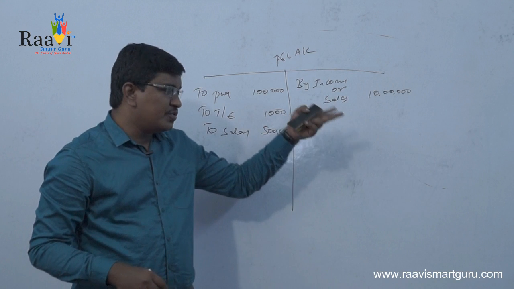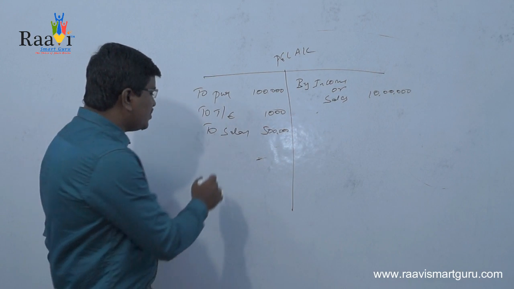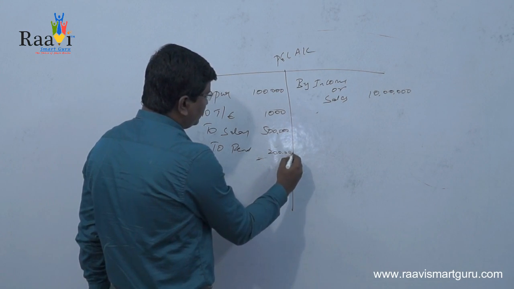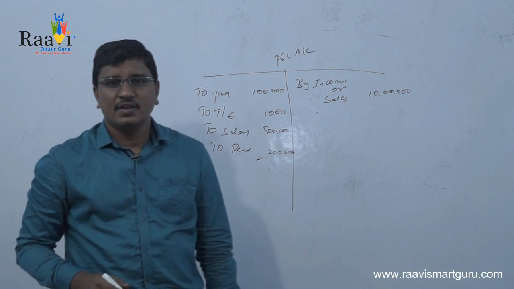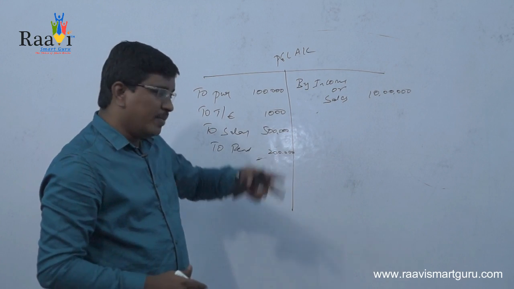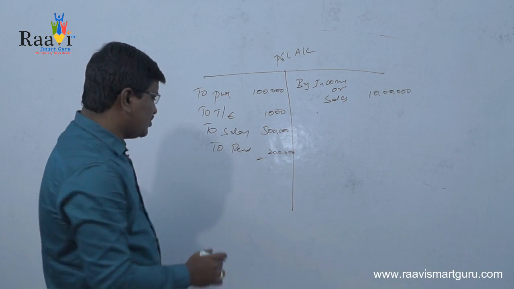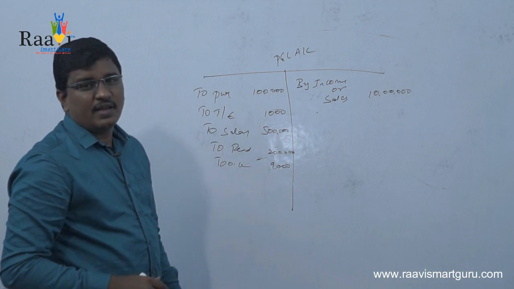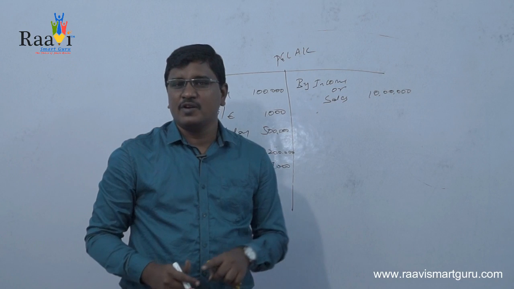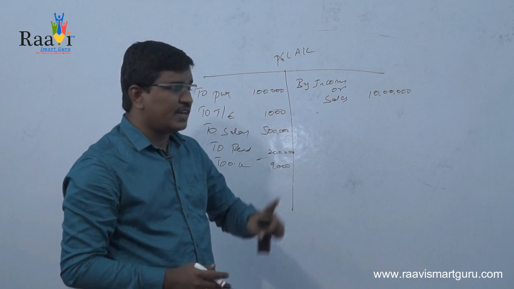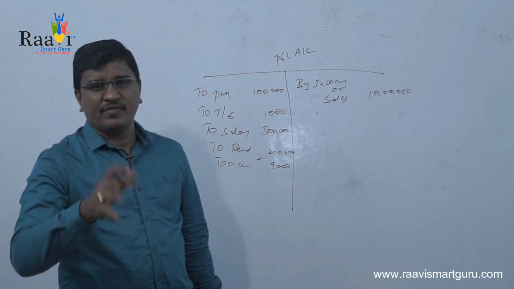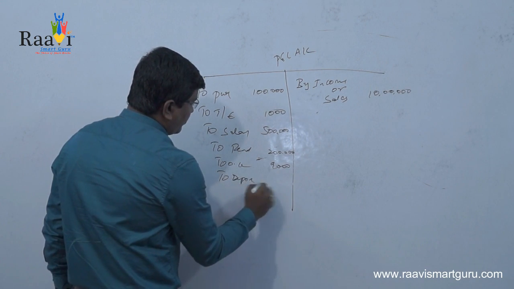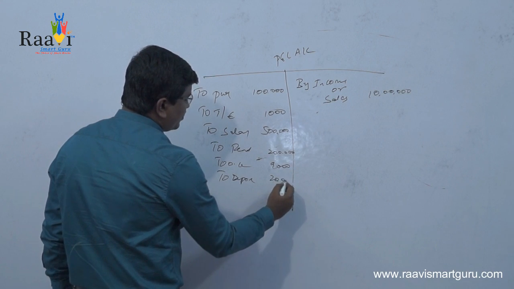Right? And for this you need a building. For that building also you are paying rent. Let us assume that this is another 2 lakhs. And you will be incurring other expenses also. Let us assume that other expenses is 9,000. And definitely there will be a contribution of machinery also for manufacturing a product, and for that contribution you are showing it as depreciation. Depreciation on machine, let us assume that this is 20,000.